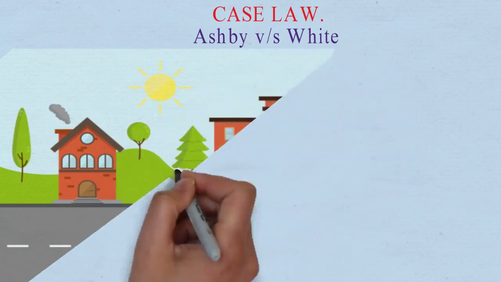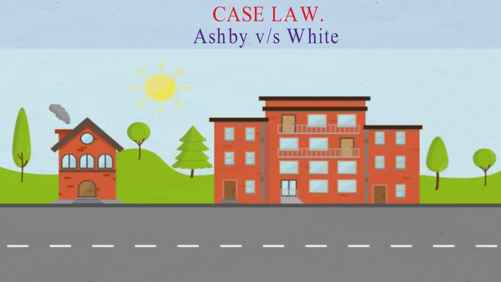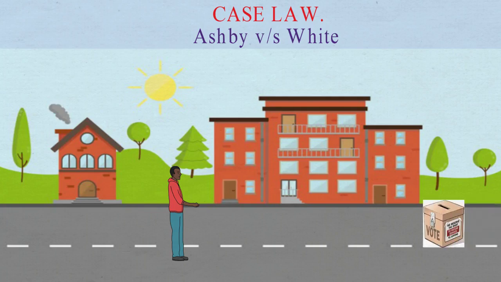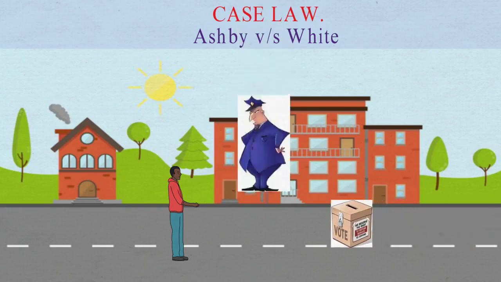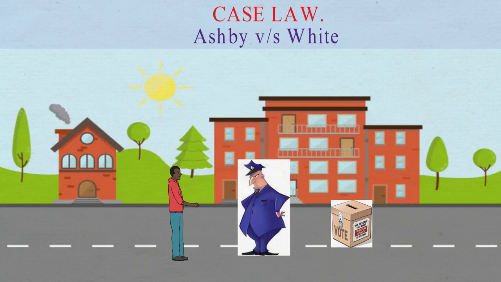Let's see a leading case law of injuria sine damno, that is, Ashby versus White. In this case, the plaintiff, who was a qualified voter in a parliamentary election, was wrongfully prevented from exercising his voting rights by the defendant, who was a returning officer. The candidate for whom the plaintiff wanted to vote came out successfully in the election and no loss was suffered by the plaintiff. Still, the plaintiff brought an action claiming damages against the defendant for maliciously preventing him from exercising his voting rights. The court held that the defendant violated the plaintiff's legal right, that is, the right to vote. So, the plaintiff was entitled to damages.